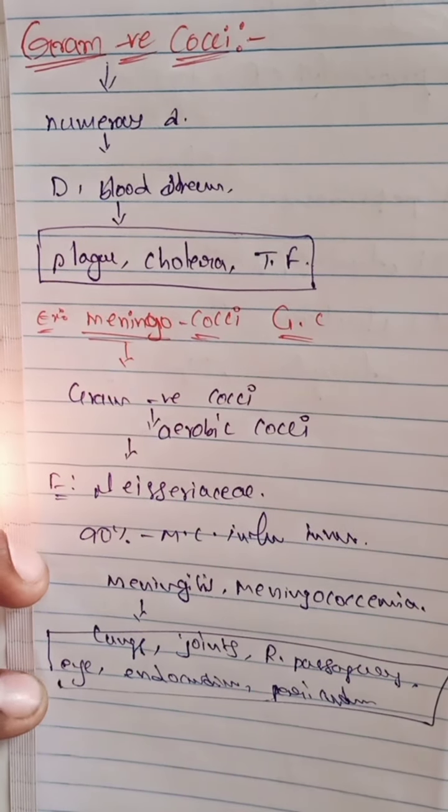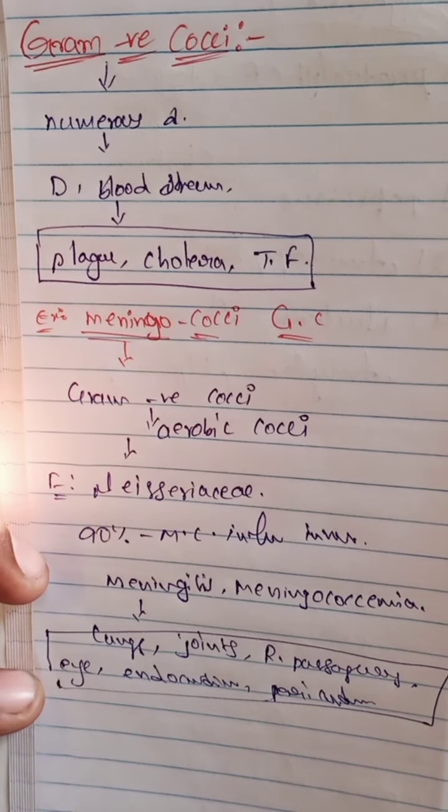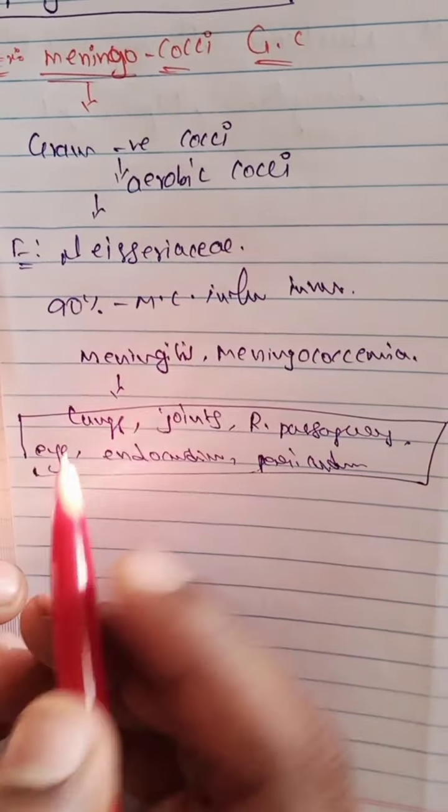What is the pathophysiology of meningococci?